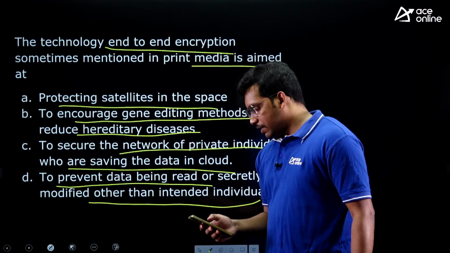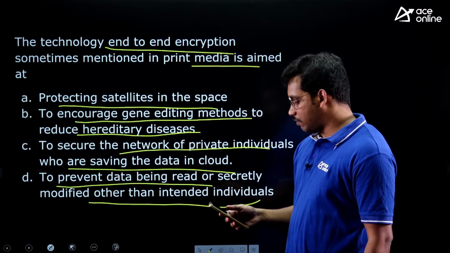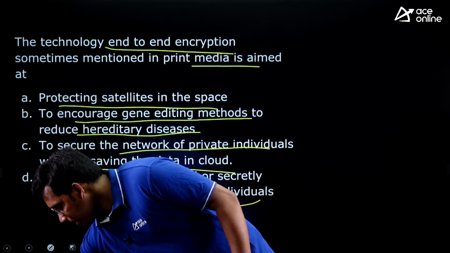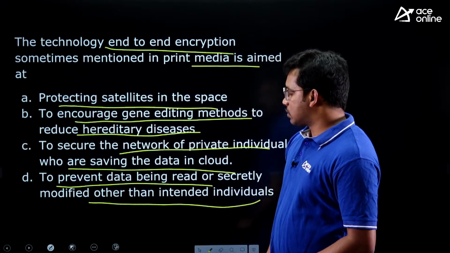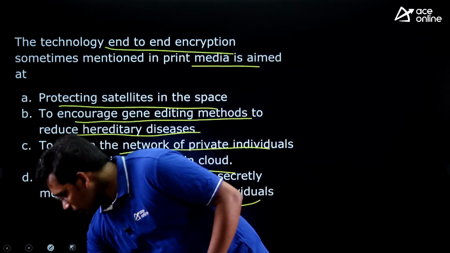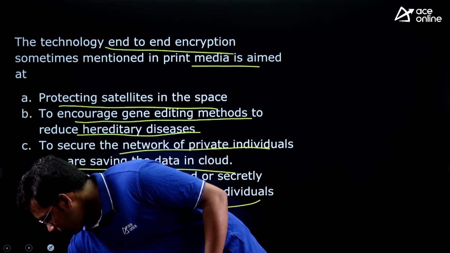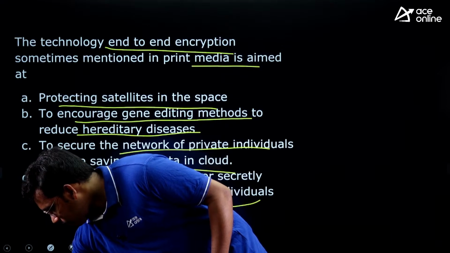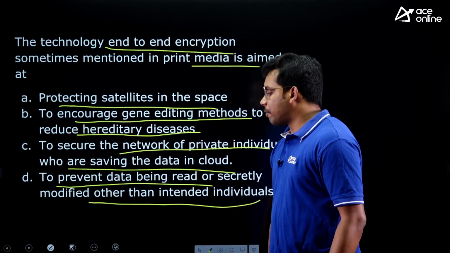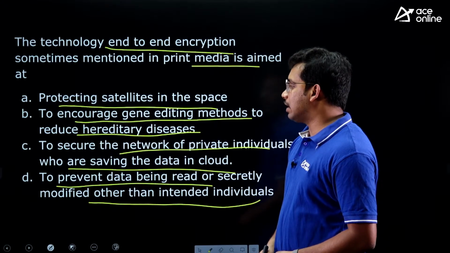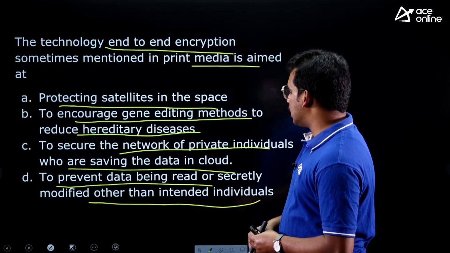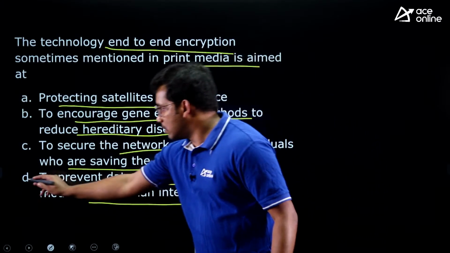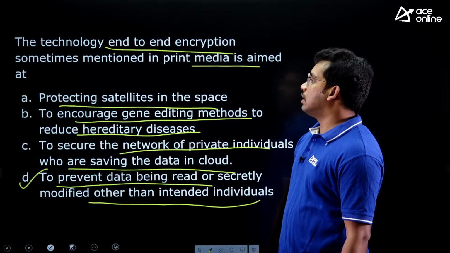So what is the answer for this end-to-end encryption? This is the fifth question, with four options. Anyone? Okay, so we'll go with the answer. We have seen that end-to-end encryption is to secretly handle the message. It is not going to allow anyone to read it other than the intended individual. So the answer is D for this question.